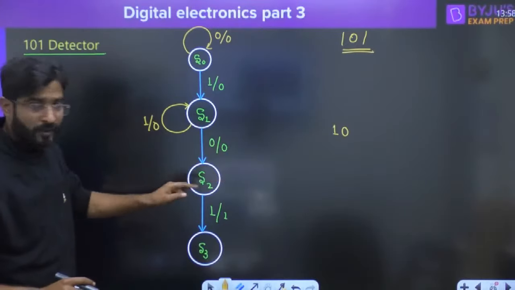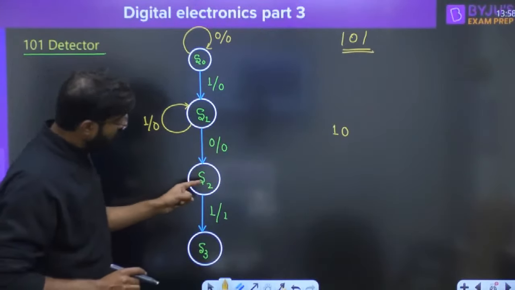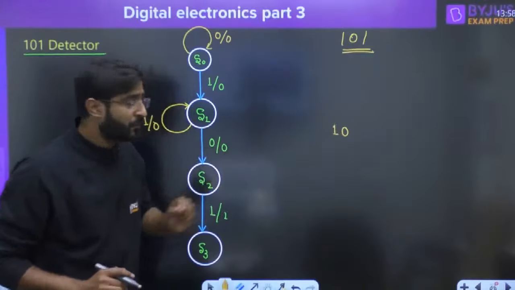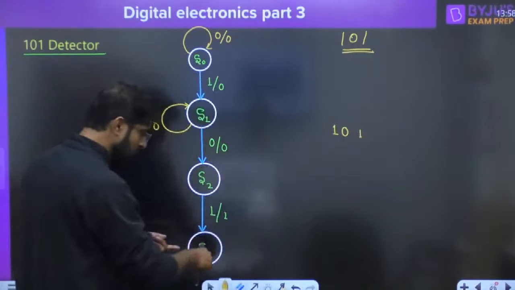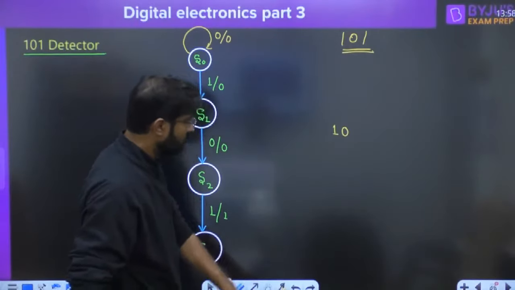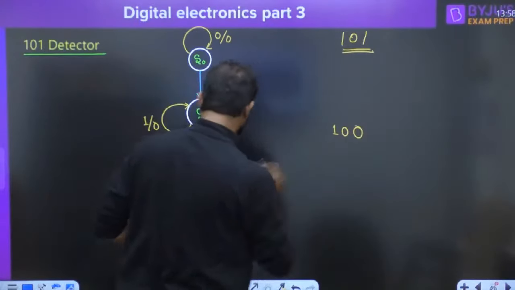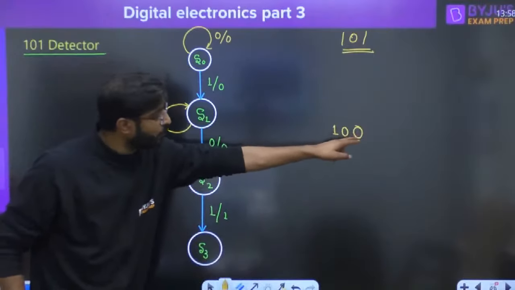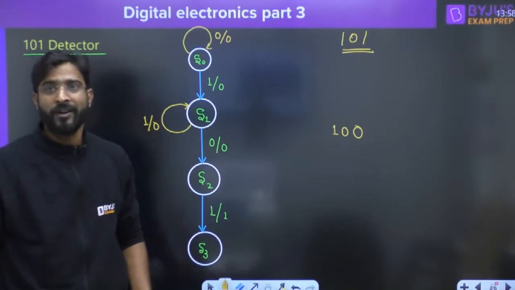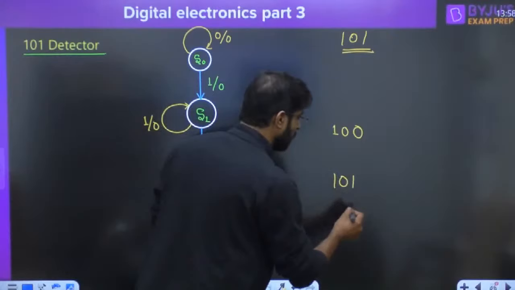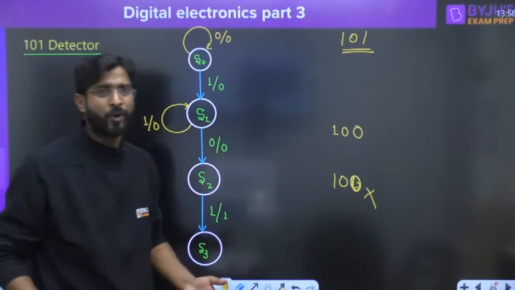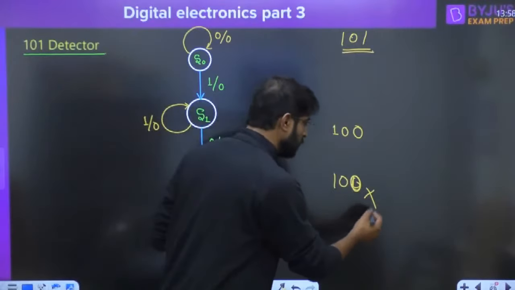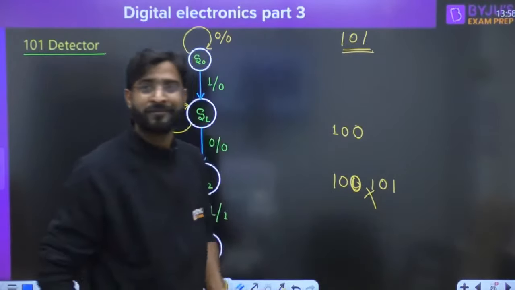Now we are at the S2 state, means we have a 1 0. Now maybe the people will apply 1, then we'll move into the next state. No issues for that. But what happens if the people apply 0? You are at this state and as an input they apply 0. Arey sir, we required a 101, but here 0 is given. So the entire sequence is broken, sir. We are not able to make it. If you want to make 101 again, we have to search for 101 again.